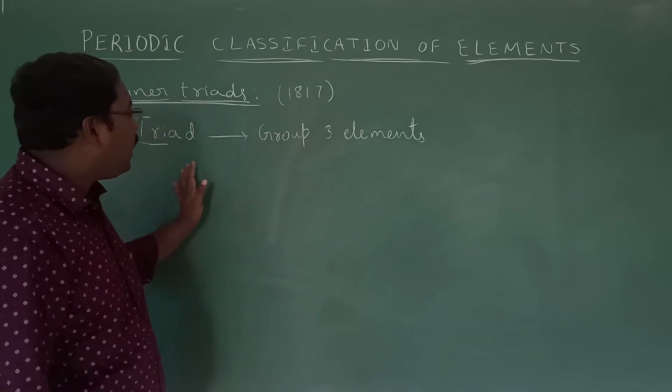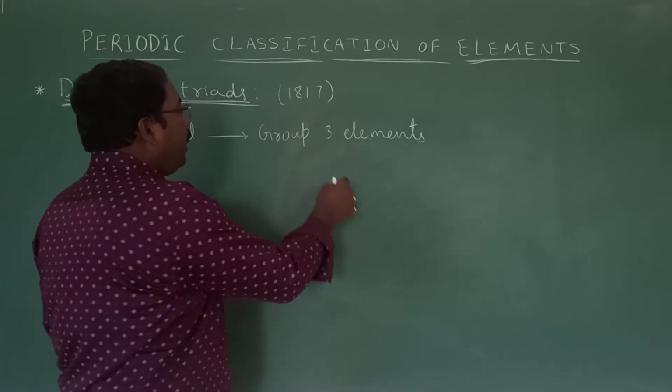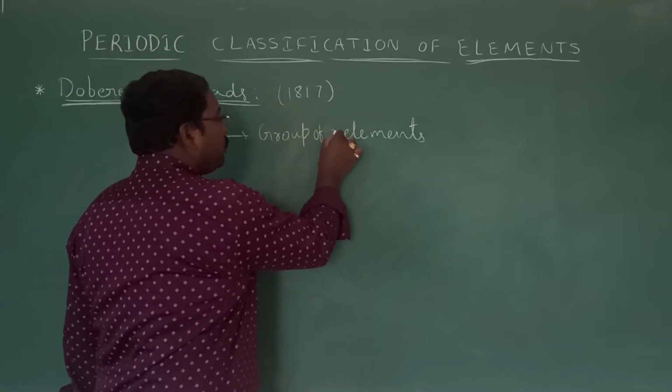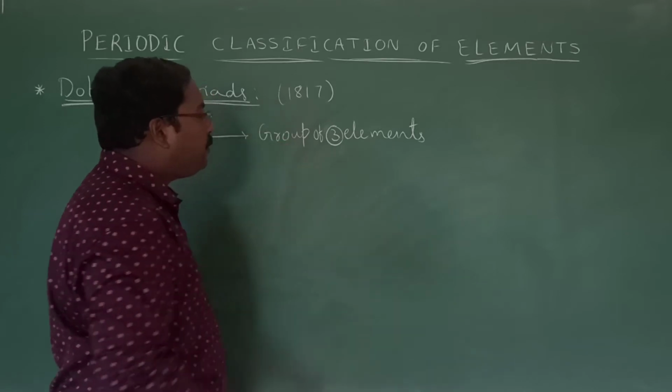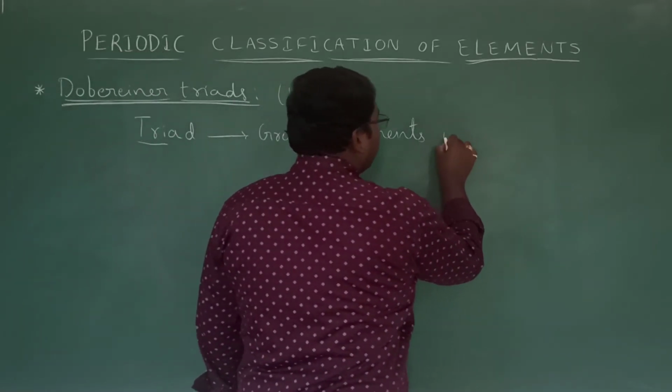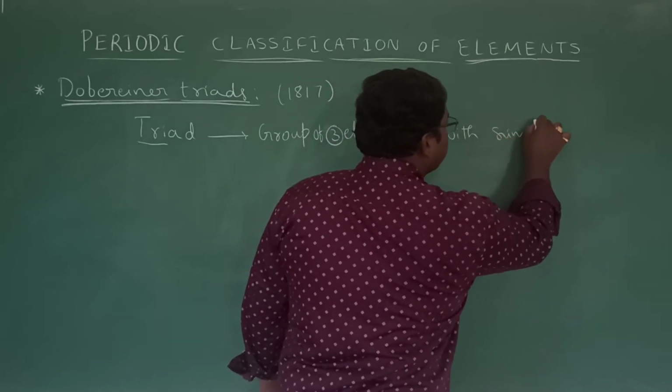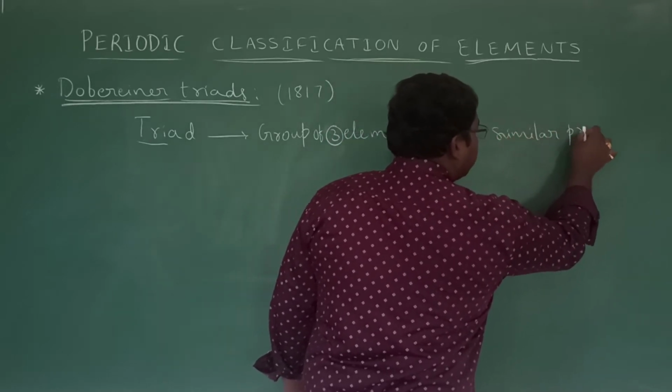So what is meant by a triad? A triad is a group of 3 elements with similar properties.